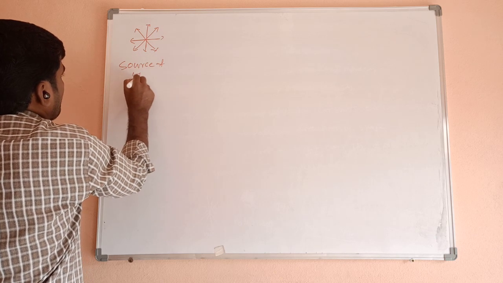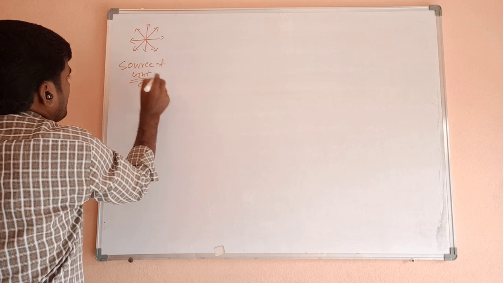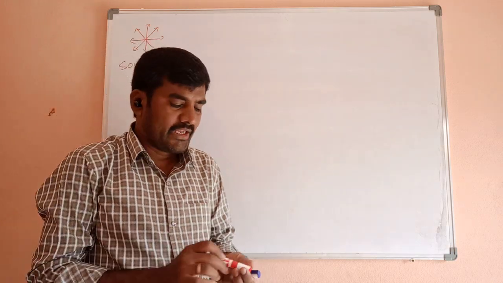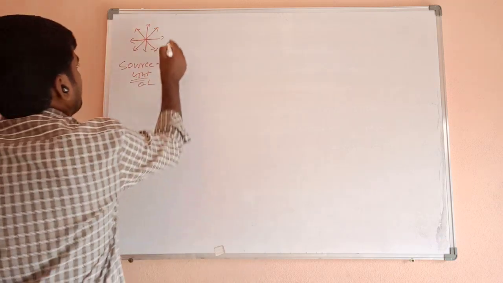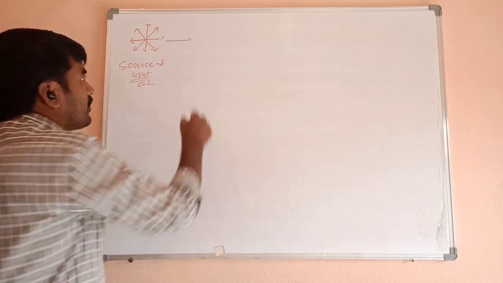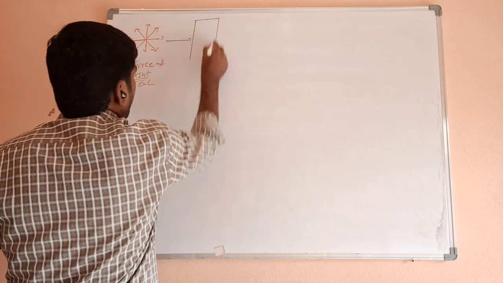Source of light means ordinary light, OL. Now ordinary light vibrates in all possible directions. When it is passed through a Nicol prism, a polarimeter consists of a Nicol prism. This is a Nicol prism.